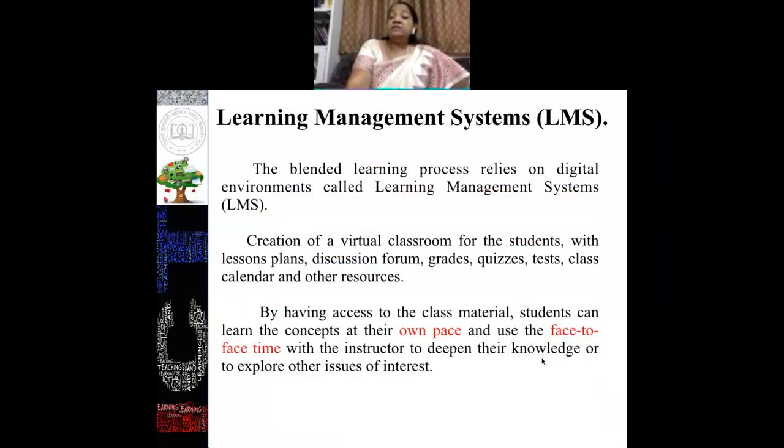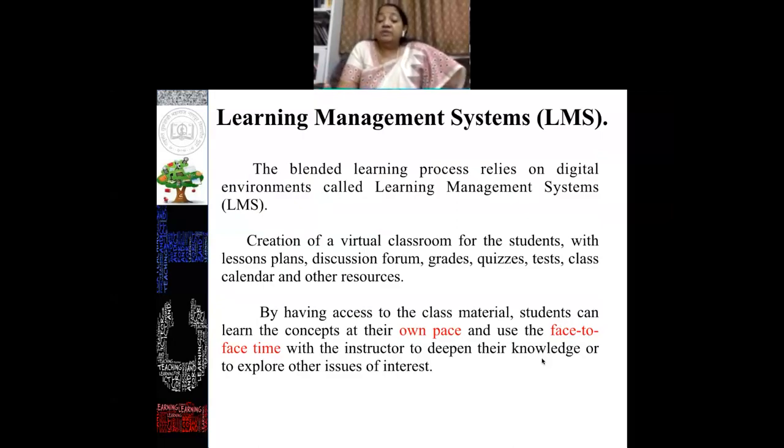So this blended learning basically works on the learning management system. The blended learning process relies on a digital environment called a learning management system. You must be aware of the creation of a virtual classroom for students with lesson plans, discussion forums, grades, quizzes, tests, class calendar, and other resources that you have already learned during this period.